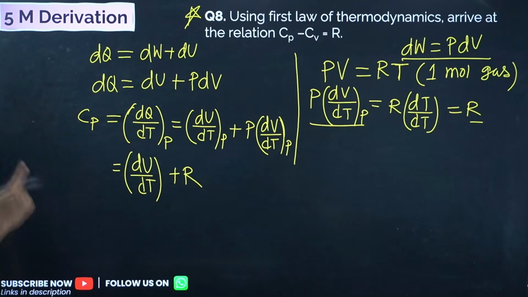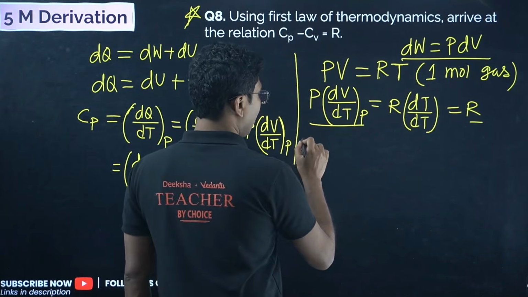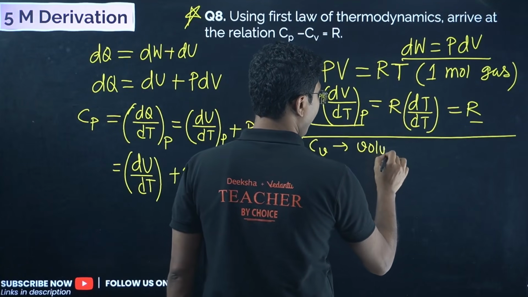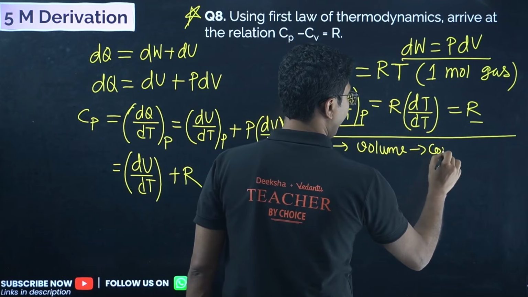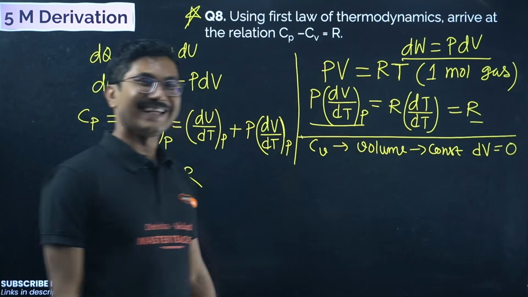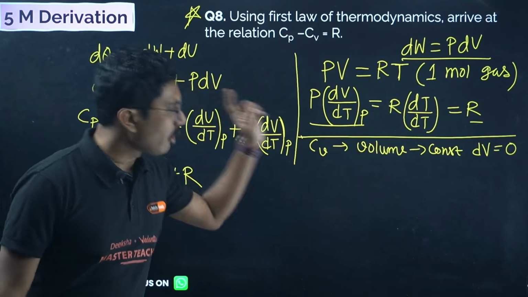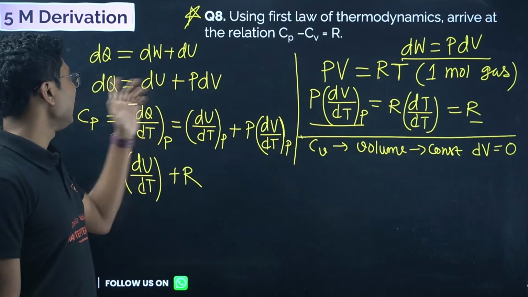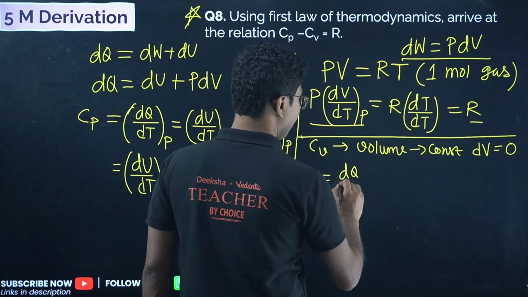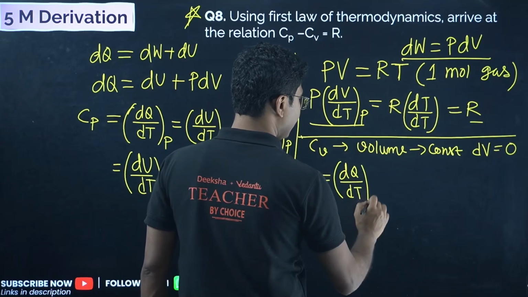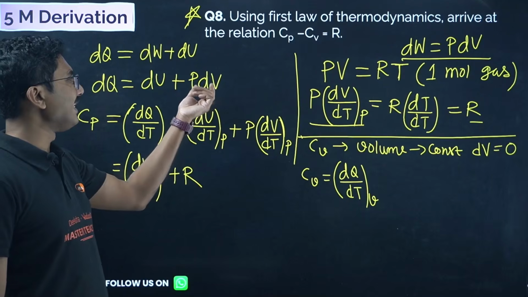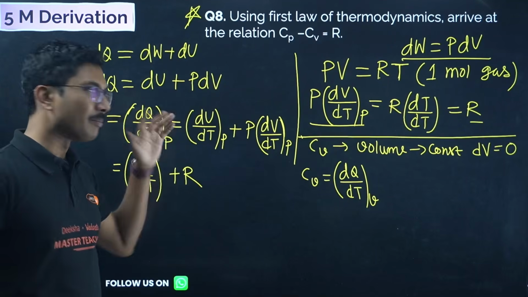Now it's time for us to calculate Cv. For Cv, volume is constant, that means dV equals 0. Volume constant means change in volume is 0. The definition is the same, Cv equals dq/dT at constant volume V. Only the constant volume changes. At constant volume V, dV is 0, so the PdV term is completely gone.